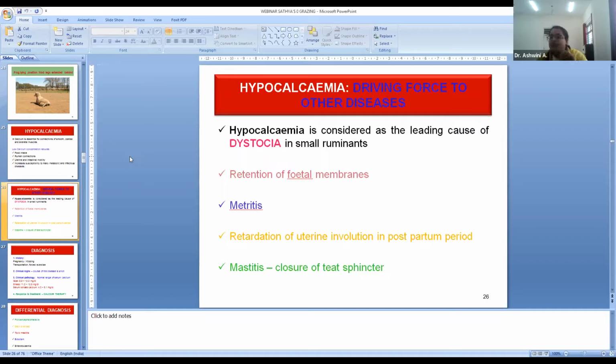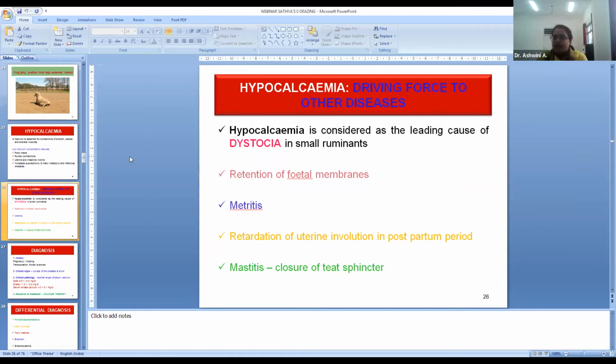And then retention of fetal membranes or retention of placenta, and metritis. In the puerperal period, the lochia and all should be cleared off, should be discharged well. But whenever there is hypocalcemia, the discharges are not voided, and they stay inside the body, giving a conducive environment for the development of infections. And then retardation of uterine involution in the postpartum period. The uterine involution takes place slowly, so that the animal won't come to the next breeding season immediately. It leads to a severe economic impact on the farmer too.